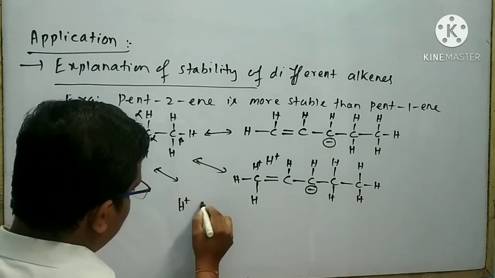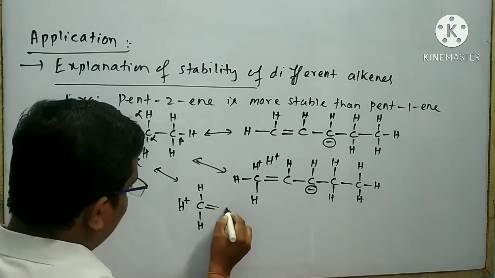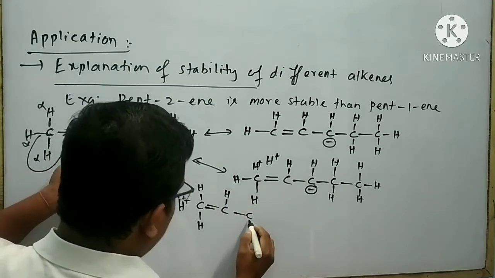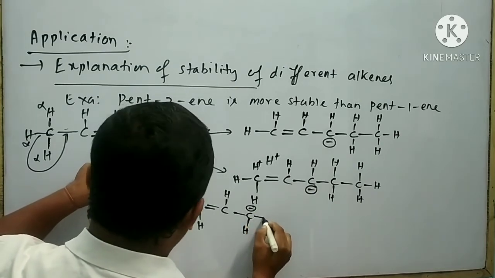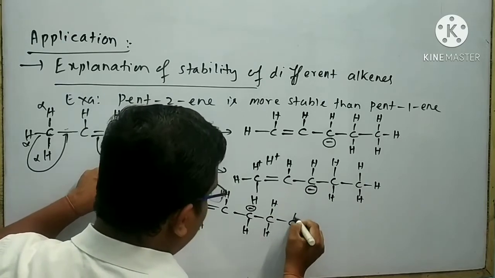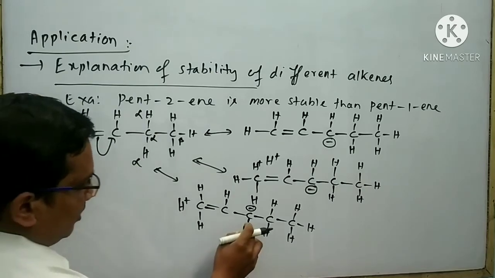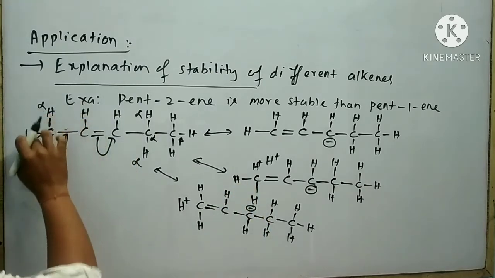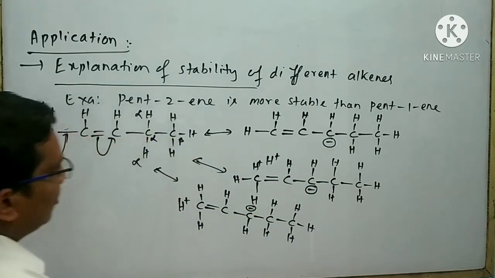H plus, C, bond H, bond H, double bond C, bond H, bond C, bond H, negative charge, bond C, bond H, bond H, bond C, bond H, bond H, bond H. You can also write your negative charge and your bond H. By the help of 3 alpha hydrogen, we can form 3 hyperconjugative structures.